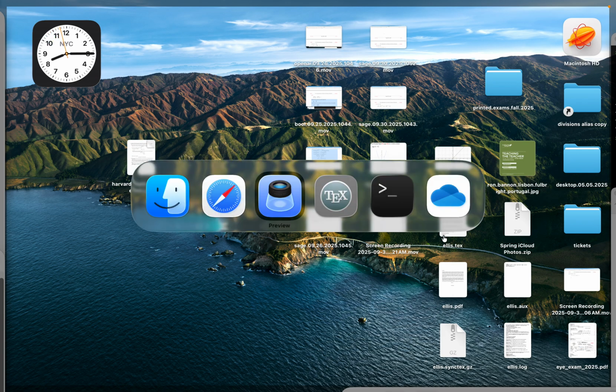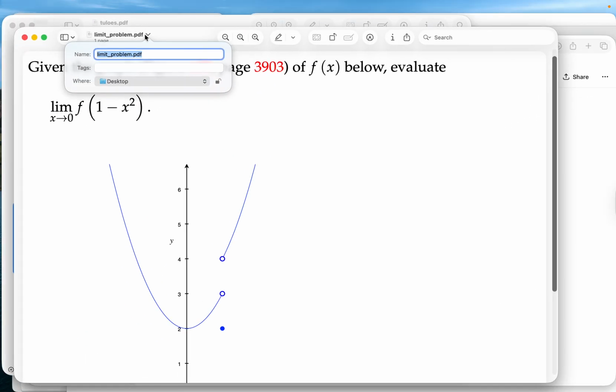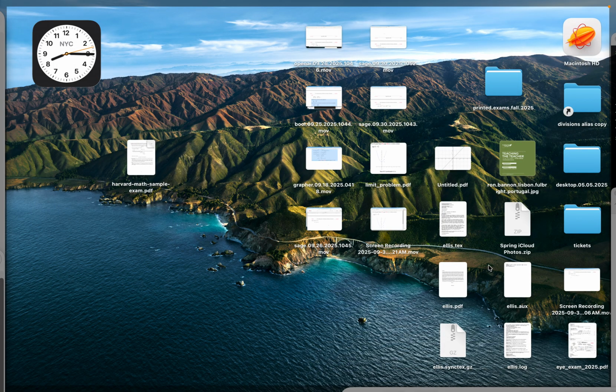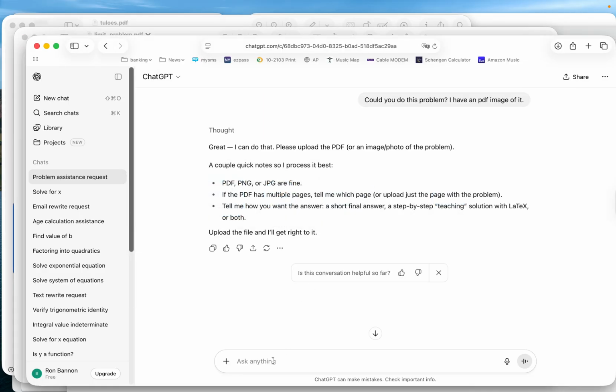No, I don't see it. So I'm going to go back to my thing over here, and I'm wondering where that is. No, it does say it's on the desktop. It's limit problem.pdf, right? Let me go back over here. Oh, it's right there. What am I doing? So I'm going to copy it. I'm just going to do Command-C, go back to my web and paste it in. I just pasted it in. Now I'm going to hit return, upload it. Let's see what happens. Let's see if it can handle it.